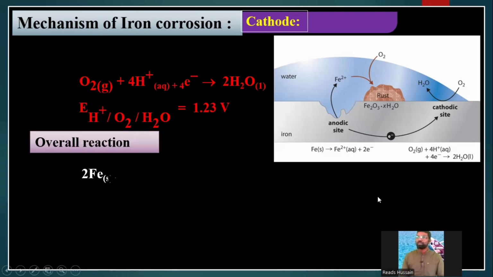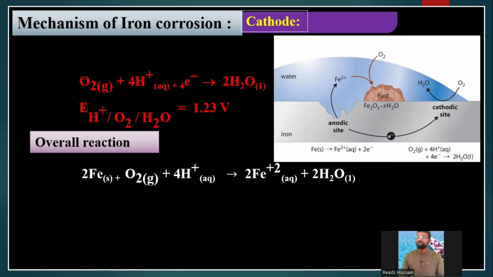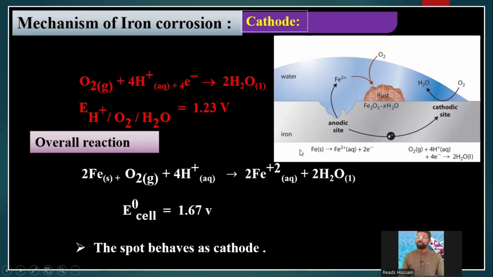Now finally, the overall reaction. If you can write both the reactions, you can find the overall reaction. So you write this reaction and this reaction one by one and you can find the overall reaction. But here you make a small change.